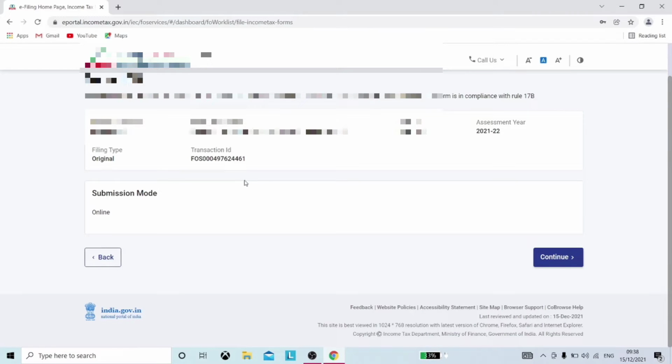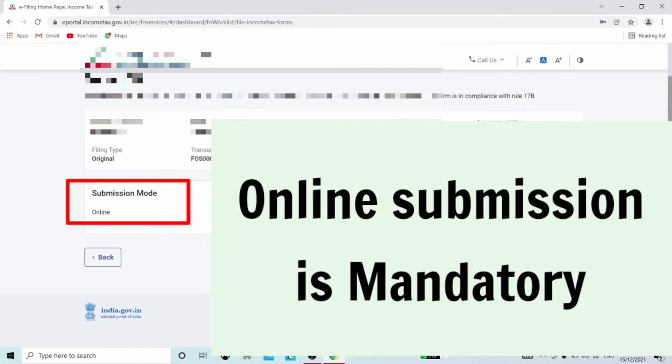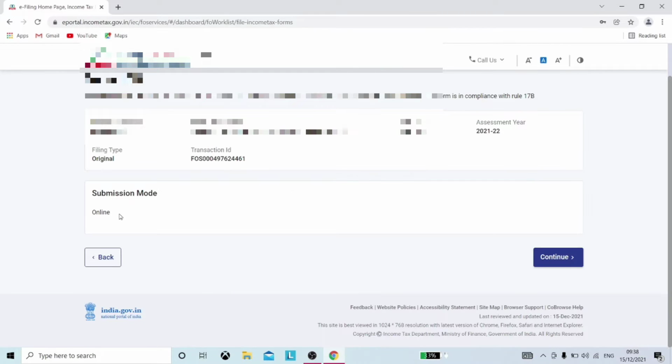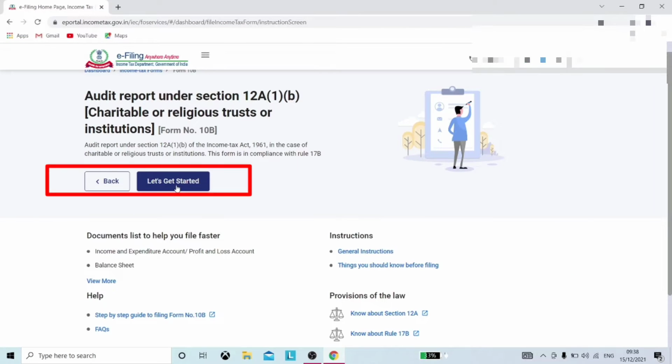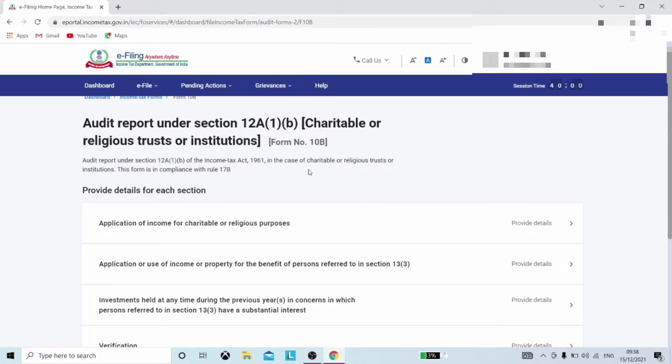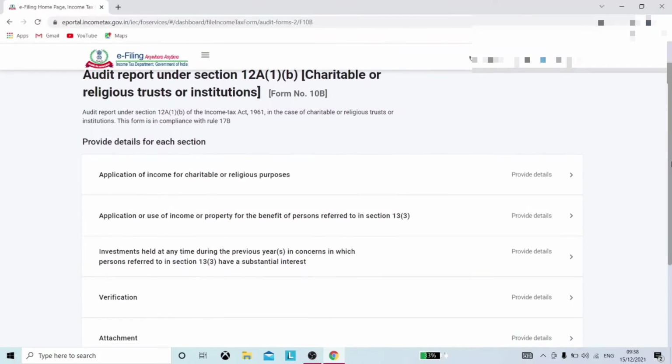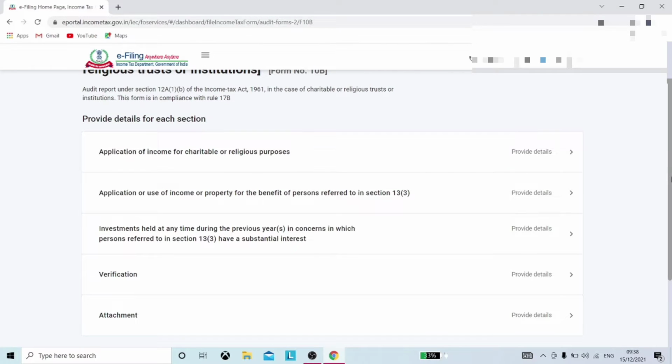After clicking, you can see there is no possibility of offline submission as online is already mentioned under the submission mode. Click on Continue and then on Let's Get Started to start filling the form. Here you can see that the form has been divided into 5 sections.